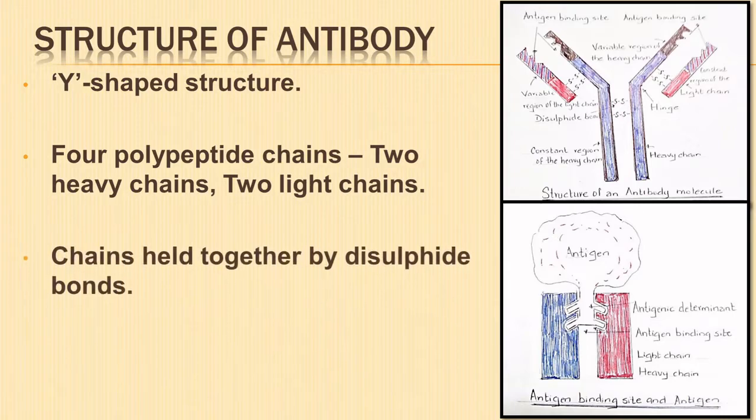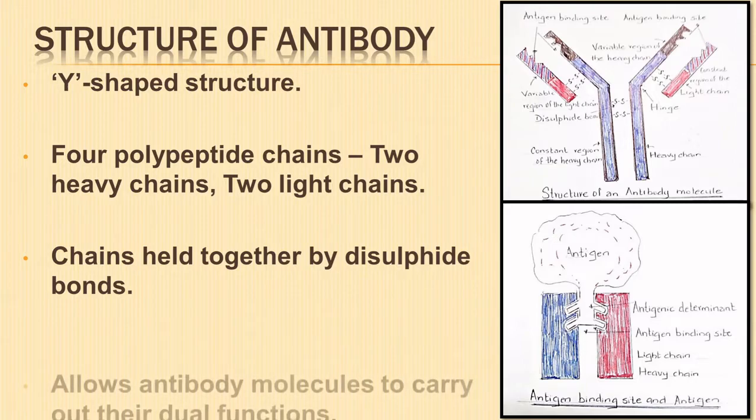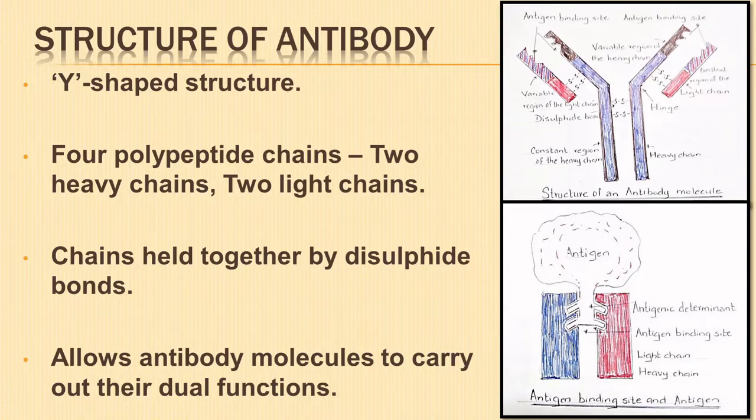They are held together by disulfide bonds to form a Y-shaped structure. It allows antibody molecules to carry out their dual functions, namely antigen binding and biological activity mediation.